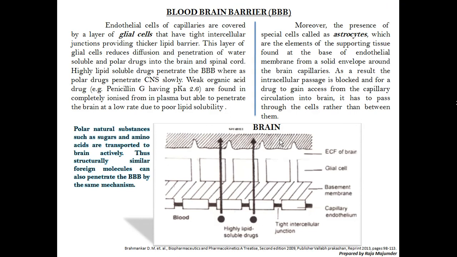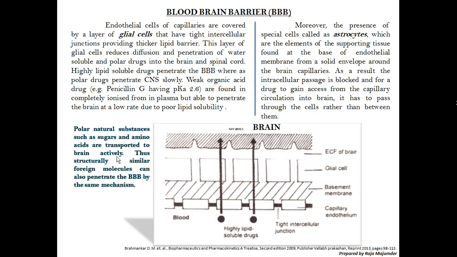Now the blood-brain barrier, this is the most important barrier. Endothelial cells of capillaries are covered by a layer of glial cells. The brain has glial cells that have tight intercellular junctions, providing a thicker lipid layer. This layer of glial cells reduces diffusion and penetration of water soluble substances, and the blood-brain barrier mostly never allows water soluble substances that are polar in nature. That's why I have written over there that polar natural substances such as sugars, these kinds of nutrients, they can allow.